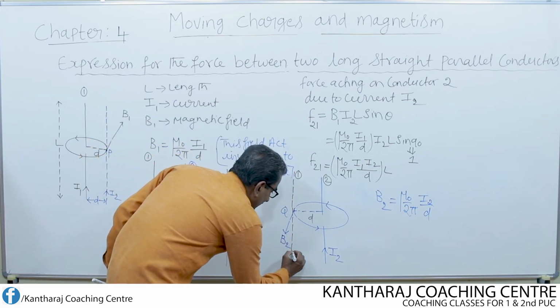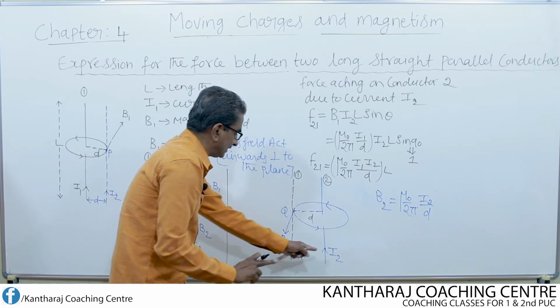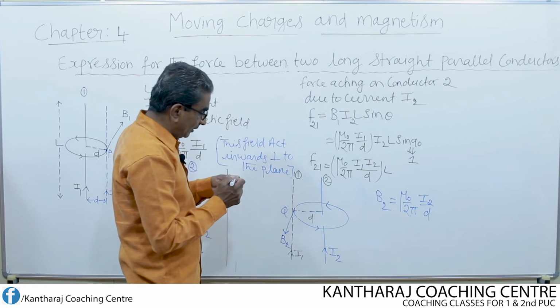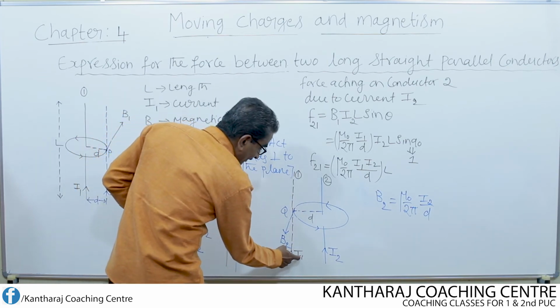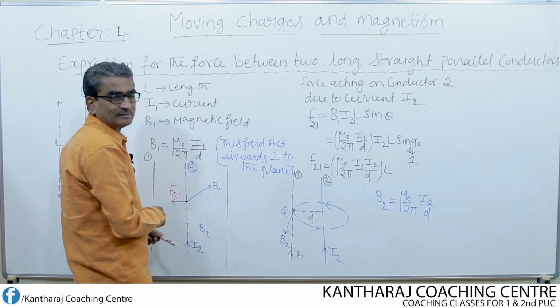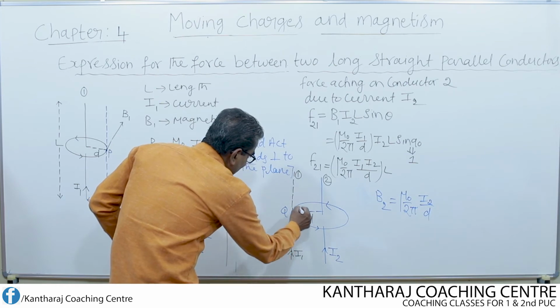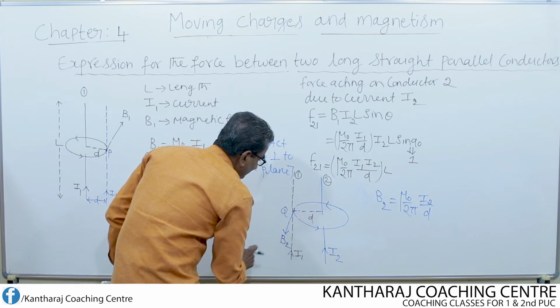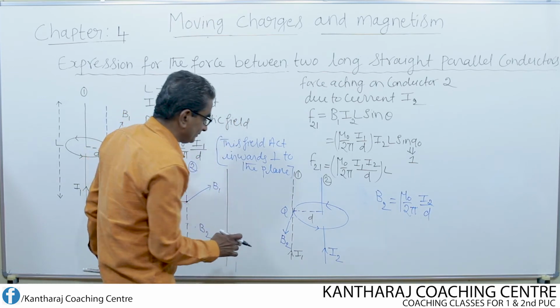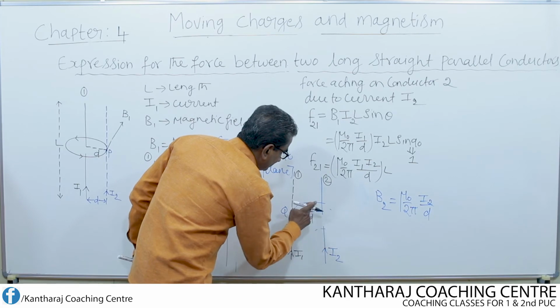Now I pass the current through the first conductor, that is I1, in the same direction as that of I2. Now one more magnetic field is produced due to the current I1, as I explained here. That magnetic field will be all around this conductor. Let us consider that magnetic field as B1. Let us remove this for the time being.